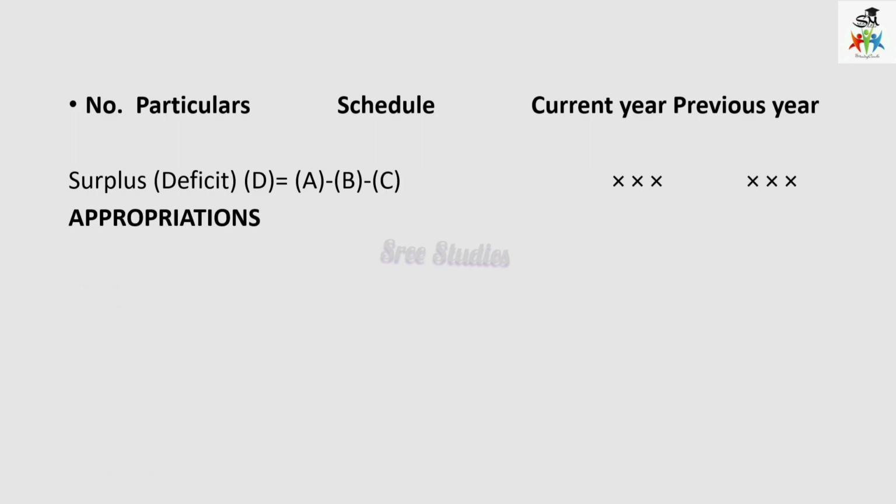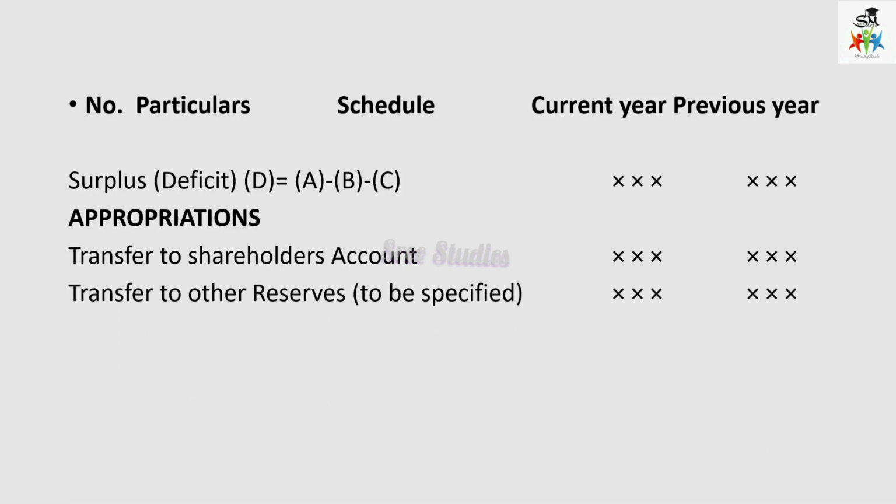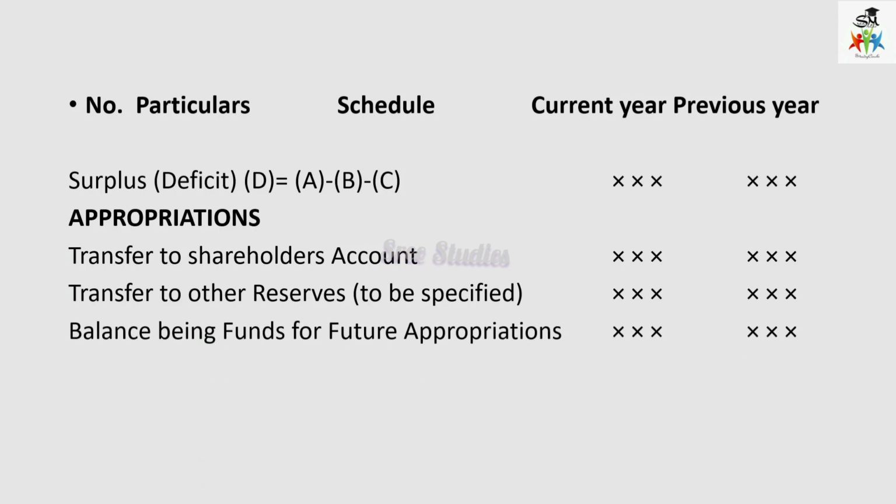Then that should be given as appropriations, that is, dividing it. The first is transfers to the shareholders' account, and then transfer to other reserves. Any of the reserves, may be statutory reserve, general reserve, or any other reserves, should be specified here, and the balance is the fund for future appropriations. So the total D will be equal to the surplus.